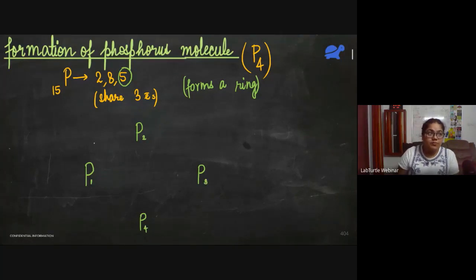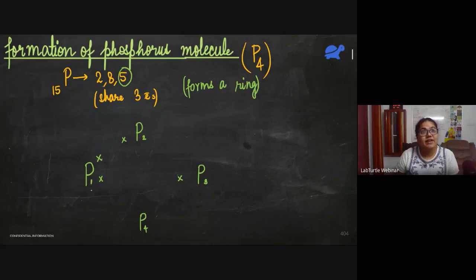So if we talk about P1, the first phosphorus atom, it has 5 valence shell electrons. It is going to share 3 of them. So it will share 1 electron with P2. Then P1 will also share 1 electron with P3.